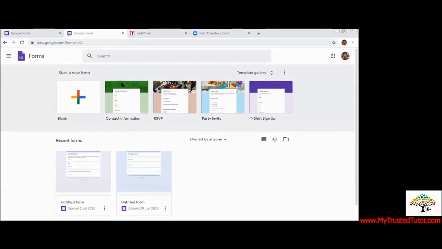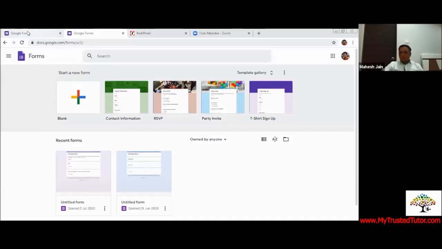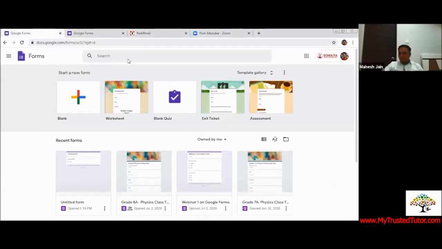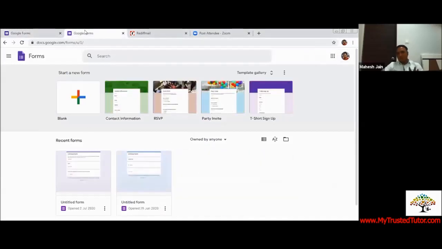So if you could see here, these are two of my email IDs. This is from my school. This is my personal email ID. I will tell you what happens when you use a domain email ID, and when you use your own personal email ID, and what the changes are.